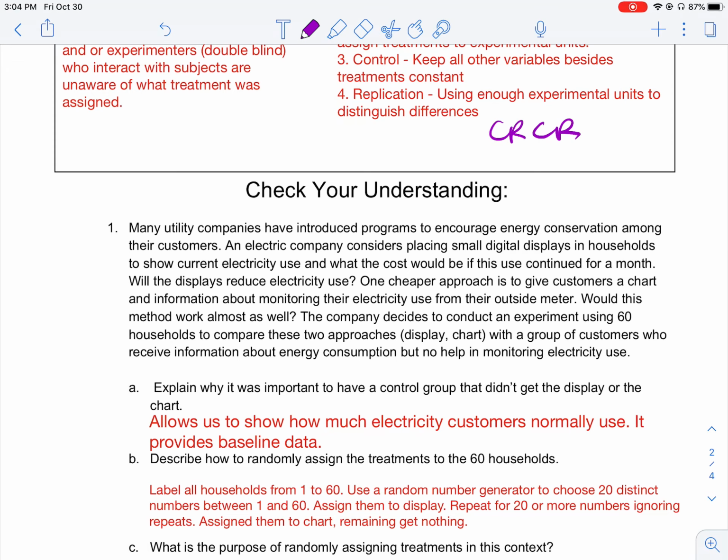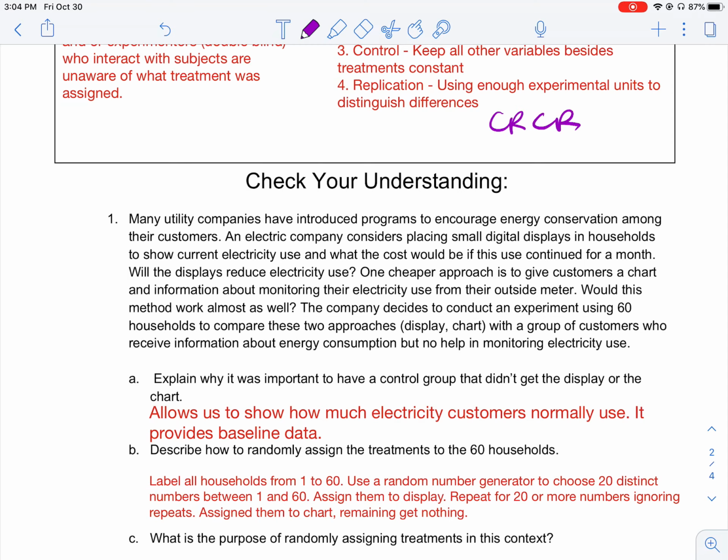So obviously, my favorite word, label all the households from 1 to 60 because we have 60 of them. And then we're going to use a random number generator to choose 20 distinct numbers between 1 and 60, because if we have 60 households with three treatments, we need 20 in each group, right?